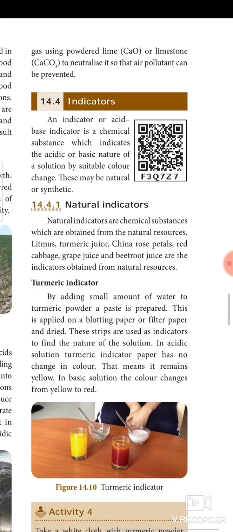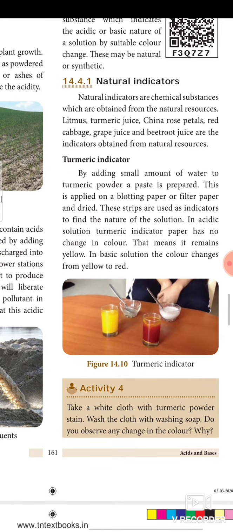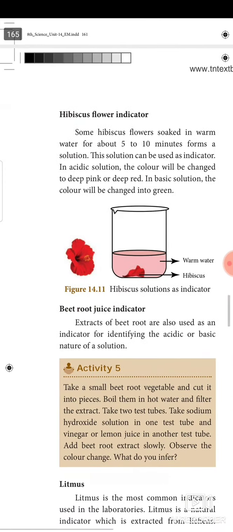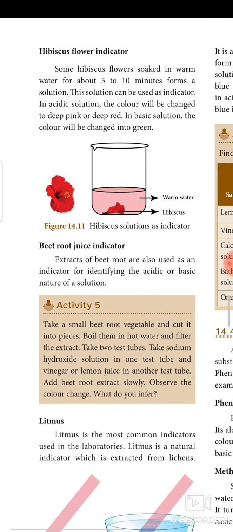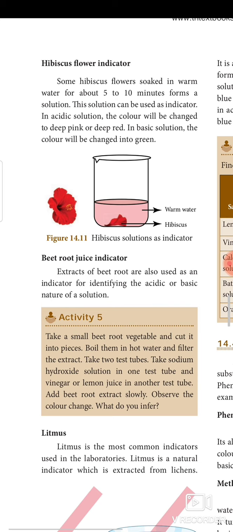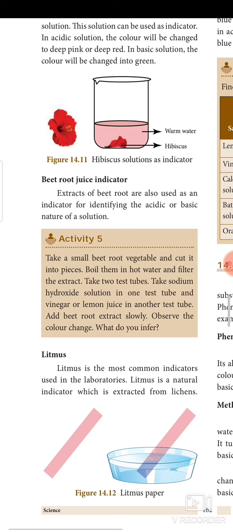Is it clear? Then hibiscus is a flower, also a natural indicator. Some hibiscus flowers soaked in warm water for about 5 to 10 minutes form a solution. This solution can be used as an indicator. In acidic solution, the color will be changed to deep pink or deep red color. In base solution, the color will be changed into green color. Beetroot juice indicator. Extracts of beetroot are also used as an indicator for identifying the acidic or base nature of solution.